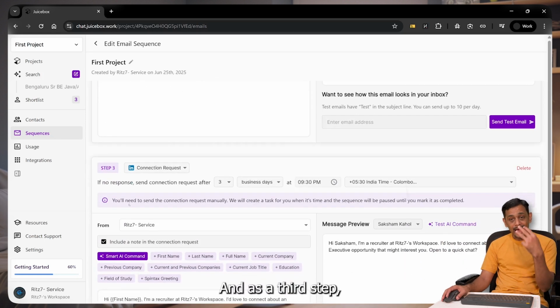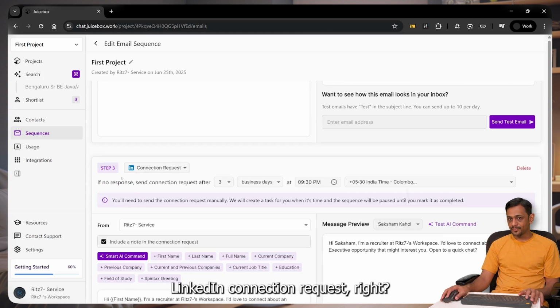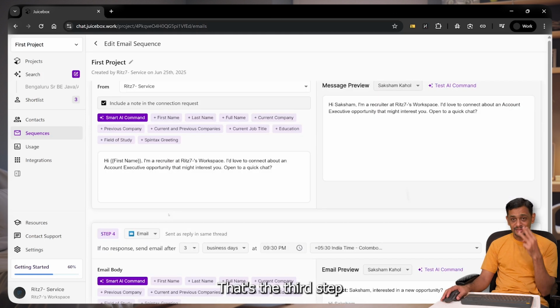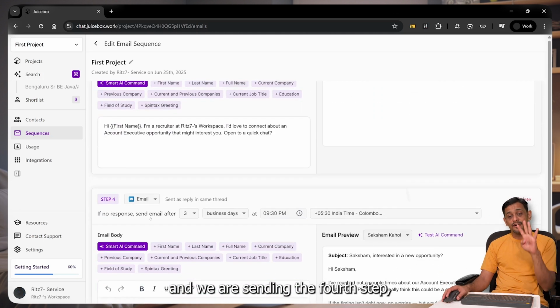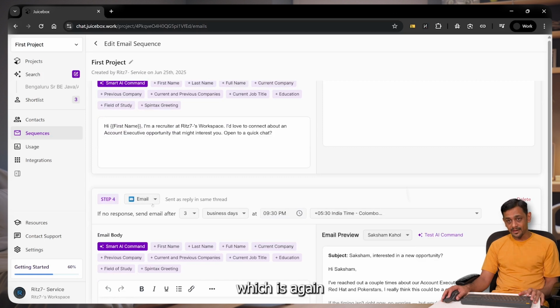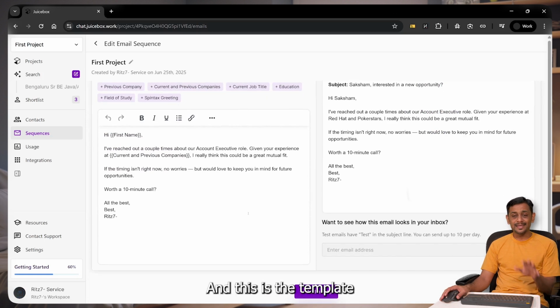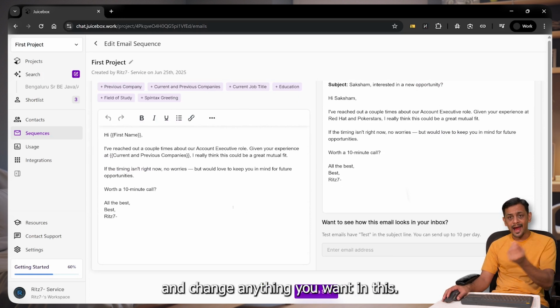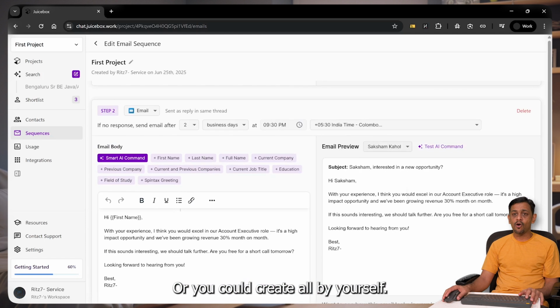Okay. And as a third step, we are sending a LinkedIn connection request, right? If no response, send a connection request after 3 business days at 9:30 p.m. That's the third step. And we are sending the fourth step, which is again email, which goes after 3 business days, right? And this is the template that they had already created. You could go with this template and change anything that you want in this, or you could create all by yourself.